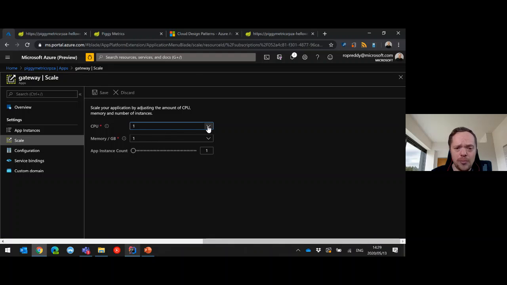Now you're wondering how many CPUs can I do? I can actually do up to 2 CPUs. In memory, I can go all the way to 8, and I can set the app instance count. So we can save that, and it'll go and do that dynamically for me.